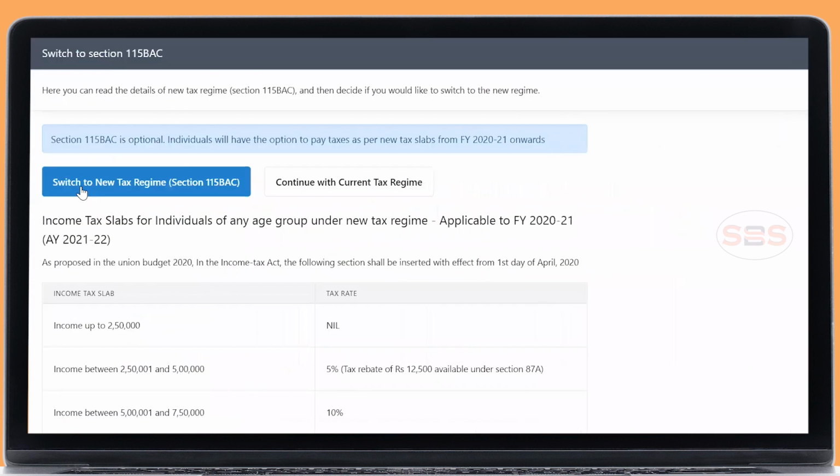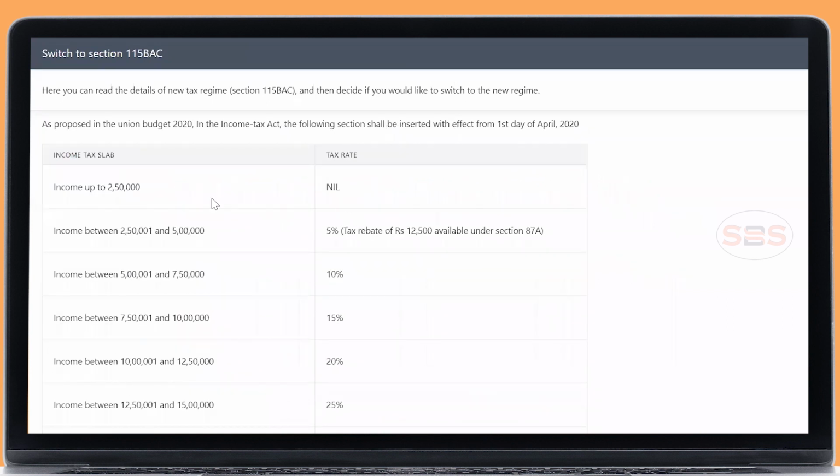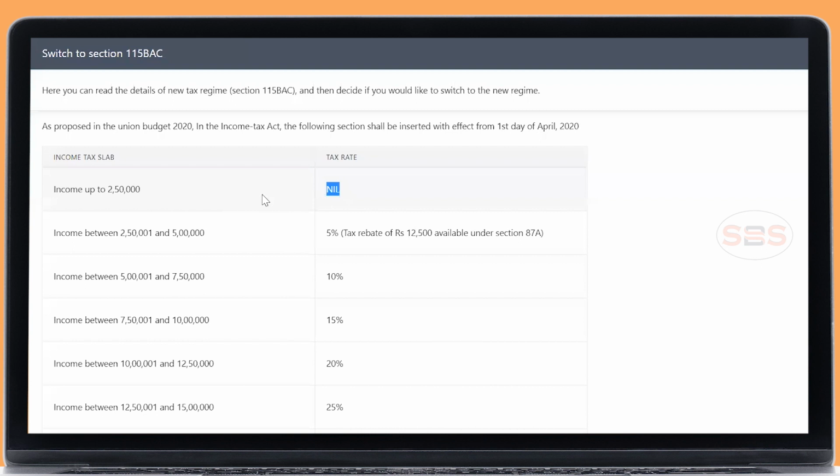If you're switching to the new income tax regime, you can see the slab over here. Up to 2.5 lakh earning in this financial year, it is nil. More than 2.5 to 5 lakh, it will be 5%. And note, there will be a tax rebate on this 5% if your earnings are less than 5 lakh rupees.